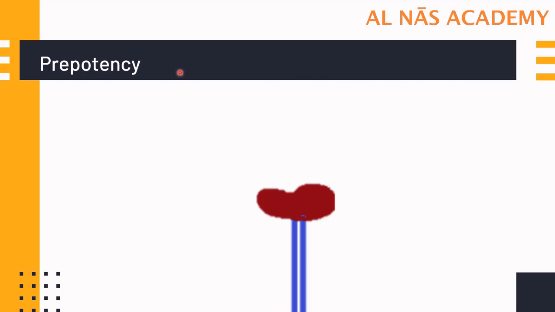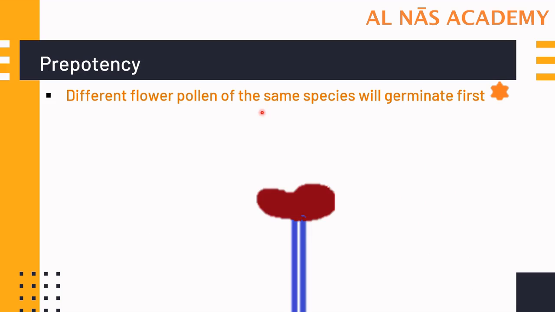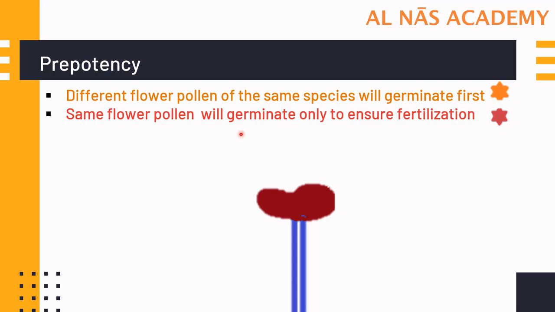Next is prepotency. In this, different flower pollen of the same species will germinate first, and same flower pollen will germinate only to ensure fertilization. That's the reason why it is termed as prepotency. Example is apple and peach. Now what does this mean?